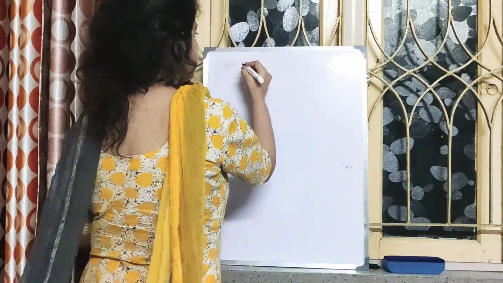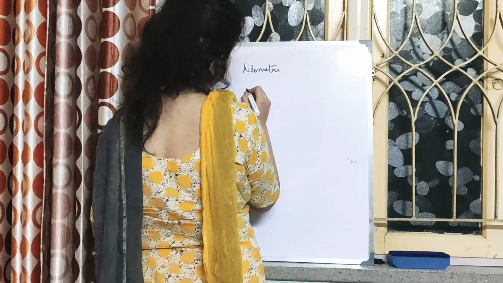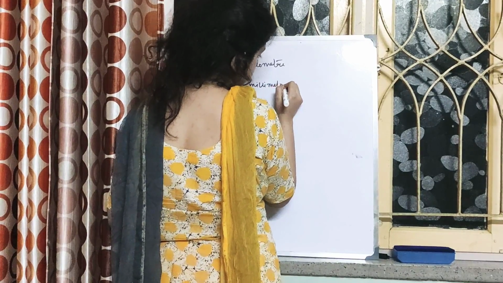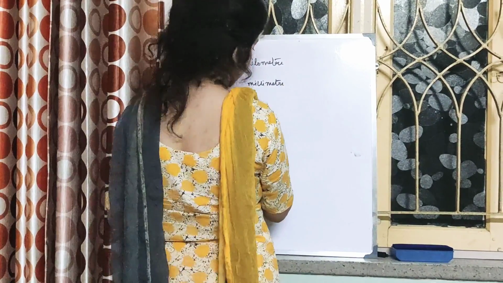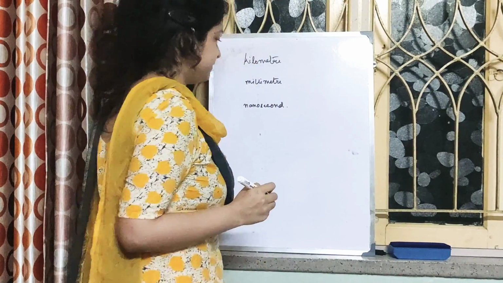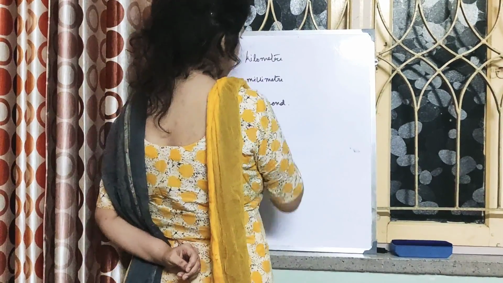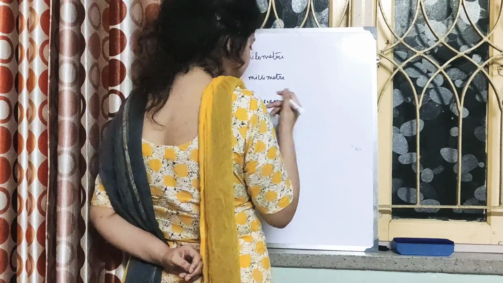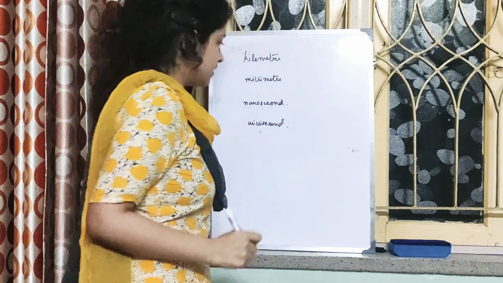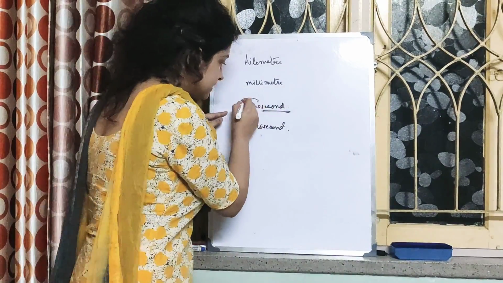What are these? Kilometers. Then you have millimeter. Then you have, you have heard about this, nanosecond. Then, say for example, kilometer, millimeter, nanosecond, millisecond. We know second is a unit. So what is this?